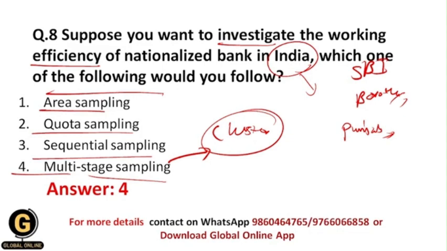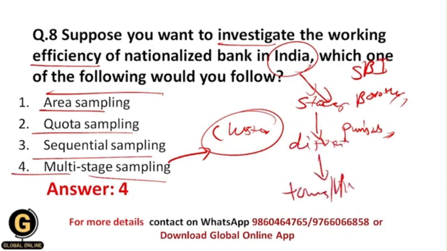Within India there are lots of states, and in each state there are lots of districts and lots of towns, and I need to reach every area. So firstly I will make subgroups of India into different states. Then within the states I will make subgroups of districts. Then within the districts I will make subgroups of towns or villages,